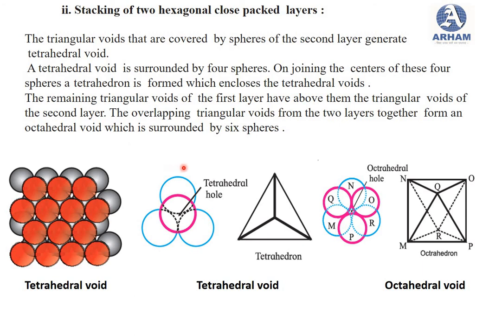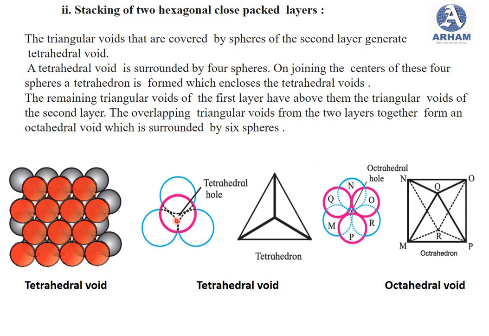Next topic is stacking of two hexagonal close packed layers. The triangular voids that are covered by the spheres of the second layer generate the tetrahedral voids. You can observe these figures. A tetrahedral void is surrounded by four spheres. On joining the centers of these four spheres, a tetrahedron is formed, which encloses the tetrahedral void.